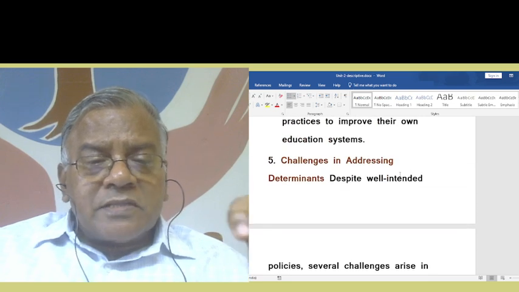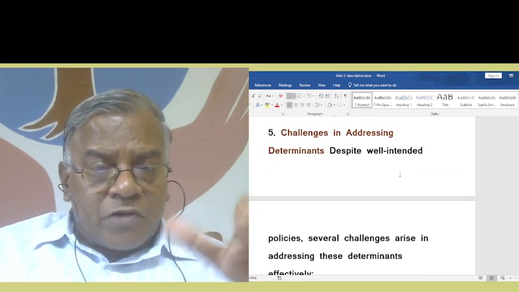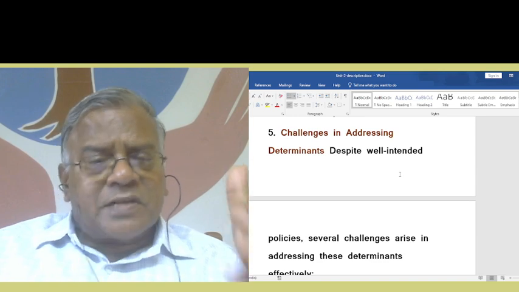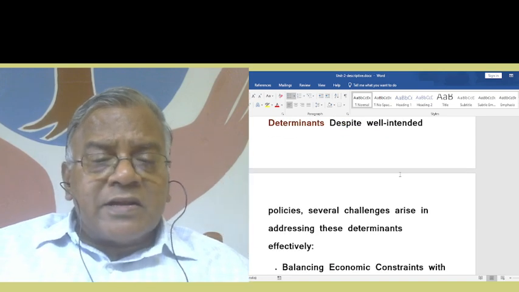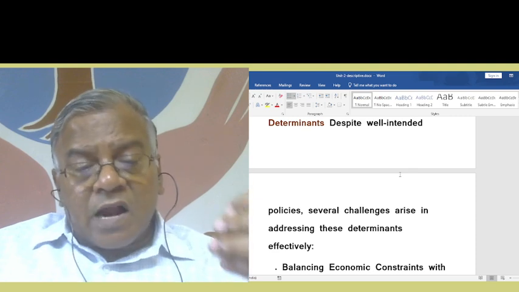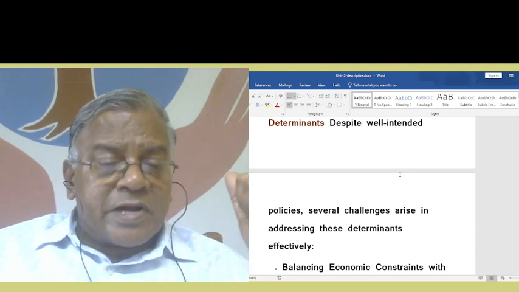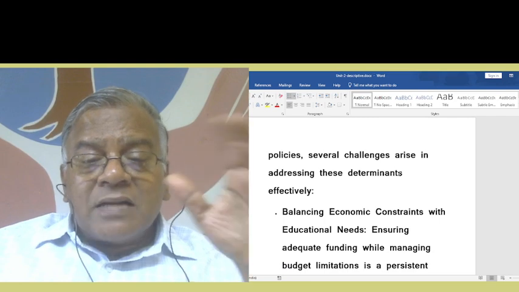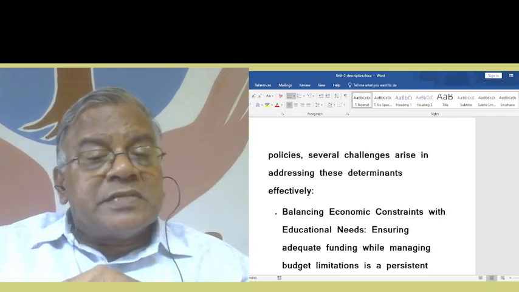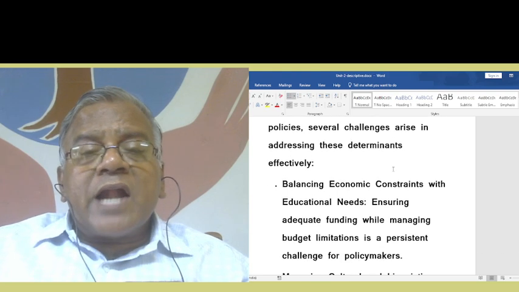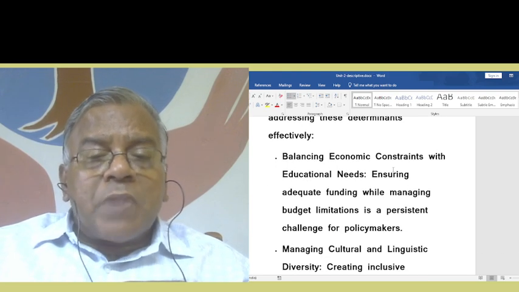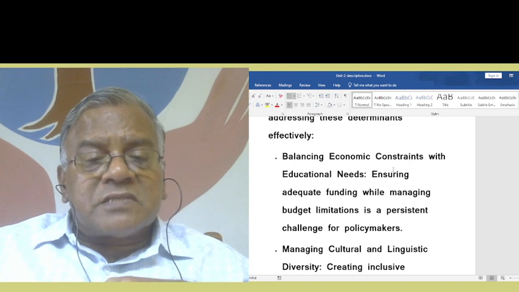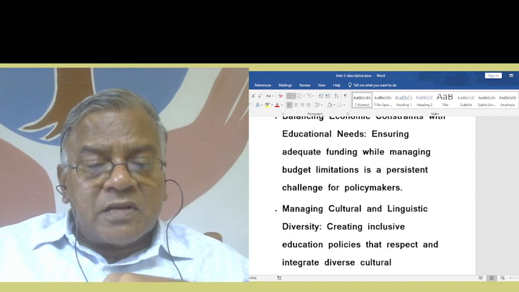So, challenges in addressing determinants. So far, we have been given so many determinants. Now, what are the challenges? Despite well-intended policies, several challenges arise in addressing these determinants effectively. Balancing economic constraints with the educational needs, ensuring adequate funding while managing budget limitations, is a persistent challenge for policymakers.